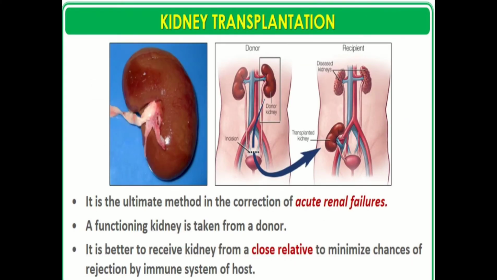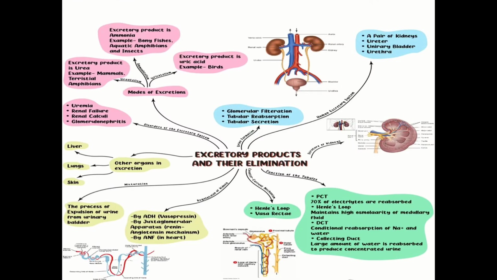Now next is the kidney transplantation. So kidney transplantation is the ultimate method in the correction of acute renal failures, in which a functioning kidney from a suitable donor is transplanted to the patient. So it is better to receive kidney from a close relative to minimize chances of rejection by immune system of host. So now we will be summarizing the whole chapter, that is excretory products and their elimination.